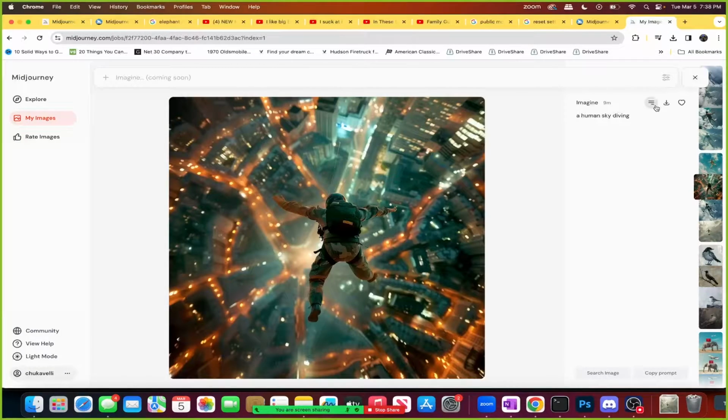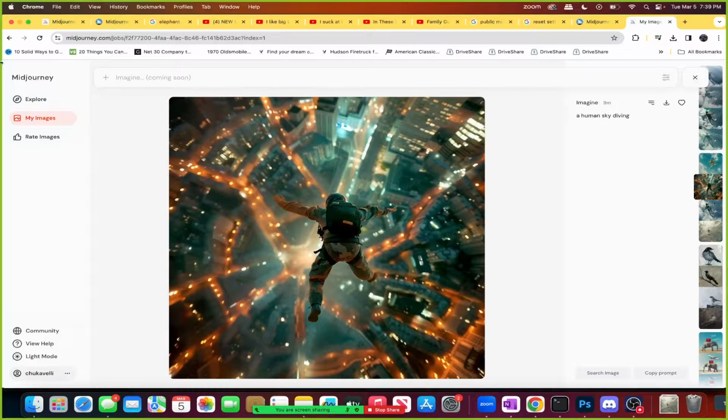So it's pretty cool because what you can do is that you can go here and click copy, and you can copy the prompt, the job ID, the seed, the image, or the image URL. All of these are very useful, and we can actually come back to this later on in the video so that you can understand the weight of these. This is more in that advanced section that you guys should definitely stick around for.